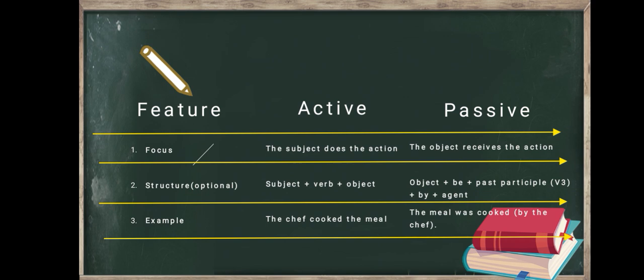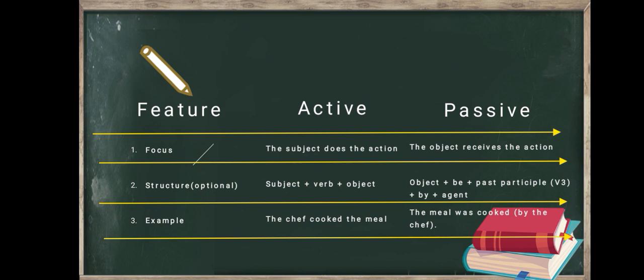Okay, next, the features of active and passive sentence. One, focus. In active sentence, the focus is the subject does the action, but in the passive sentence, the focus is the object receives the action. And number two, structure. In active sentence, the structure is subject plus verb plus object, optional, with the tenses that are used.